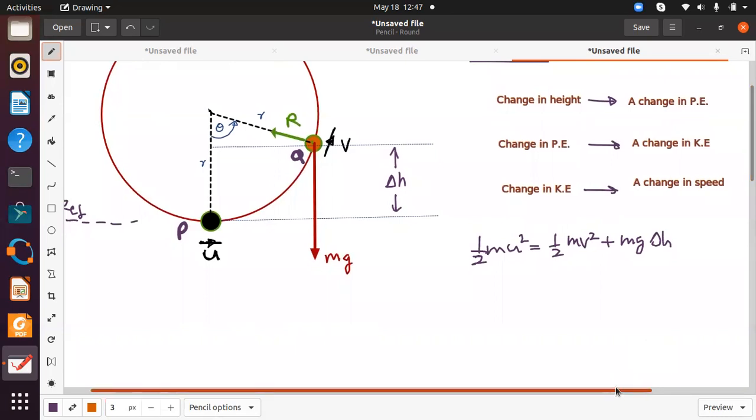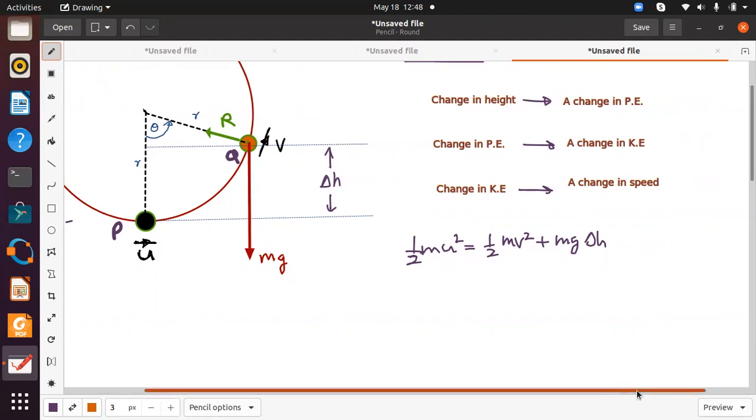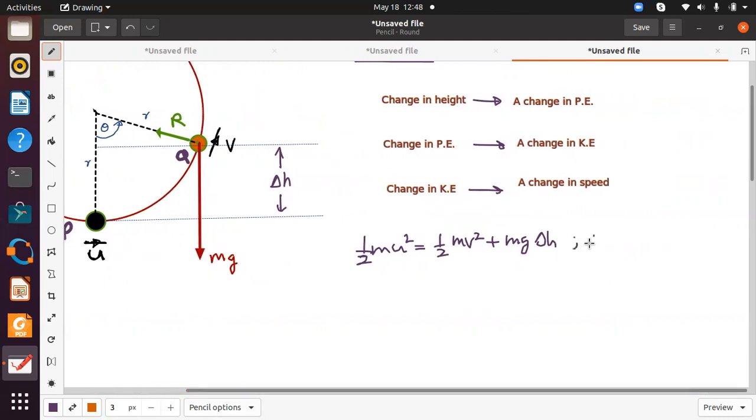Now this is r, this is r, this is theta. So change in height, delta h, is equal to r, this length over here, r minus r cos theta, this small length, r cos theta. So this is equal to r(1 minus cos theta).